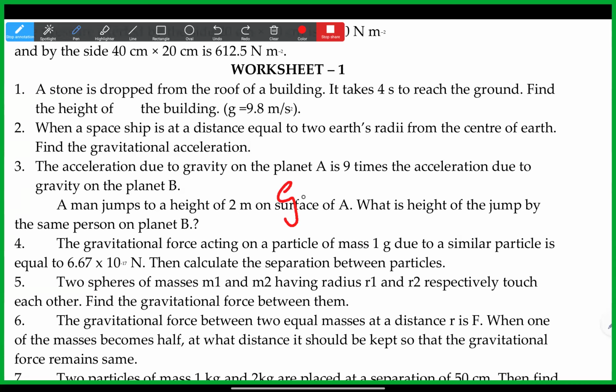So here also, Pranavi, g is equal to GM by R square. The acceleration due to gravity on planet A is 9 times the acceleration due to gravity on planet B. The question is not completed. A man jumps to a height of 2 meters on the surface of A. What is the height of the jump by the same person on planet B?